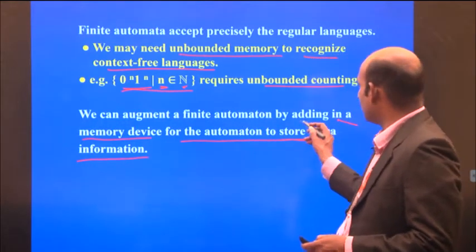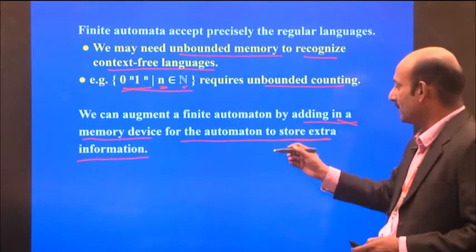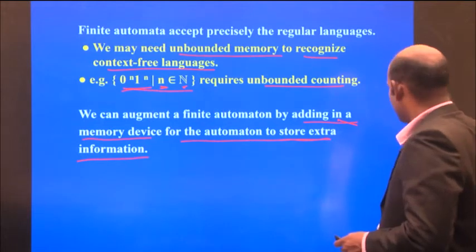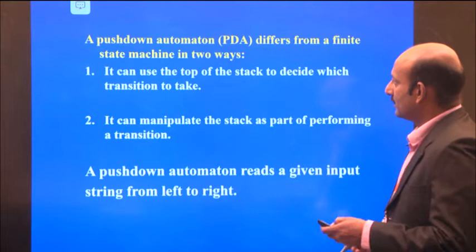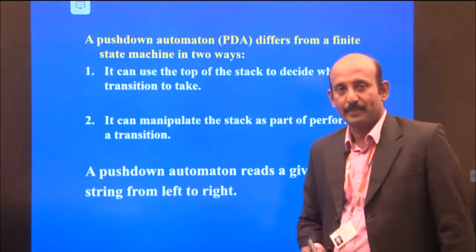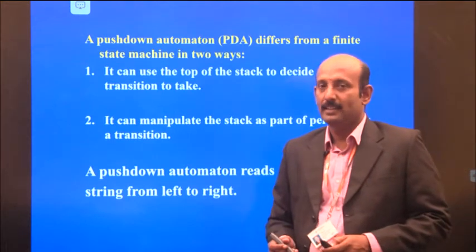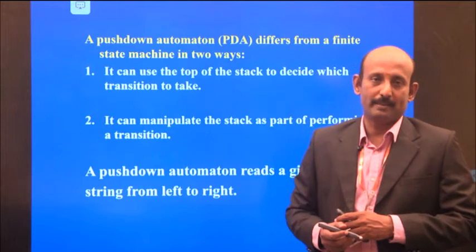So a finite automaton with unbounded memory added is called a push-down automaton. That is the difference between finite automata and push-down automata.